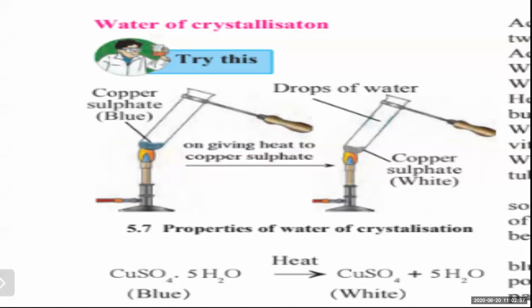Breaking down of the crystal structure. The crystal structure was broken down, and a white powder is formed. Then on adding water and a little cooling, blue crystals are again formed on the test tube. So, losing the blue color and regaining the blue color, it has again regained the blue color on adding water. These are all physical changes, and we have studied that physical change is reversible.